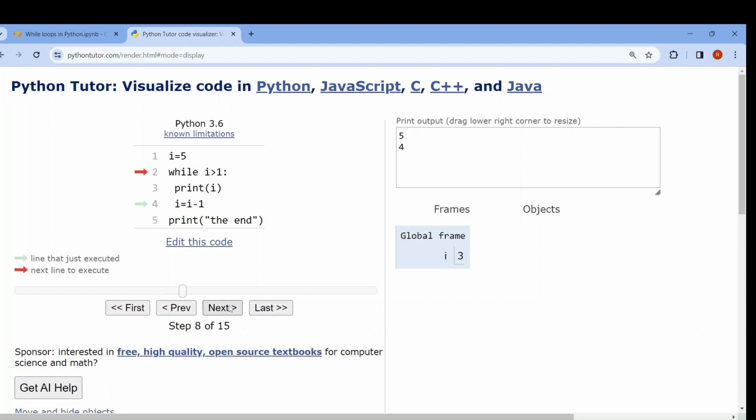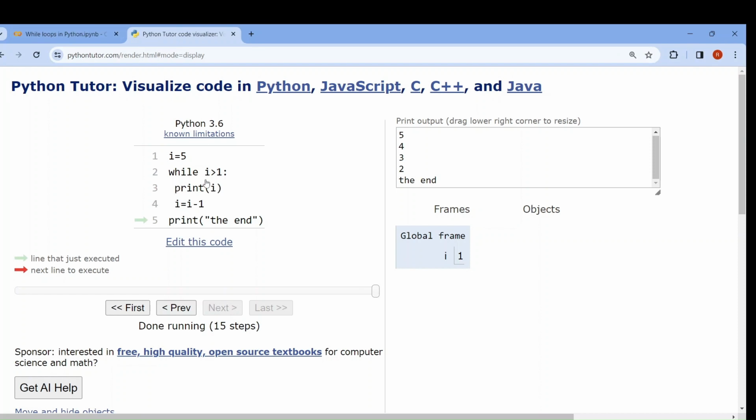Decrease I, 3. Again 3 greater than 1. True. Print I, 3 printed. Decrease I, 2. Again 2 greater than 1. Print I, 2 printed. 2 will become 1. Again 1 greater than 1? No, the condition is false.